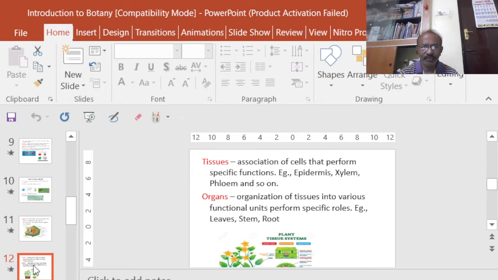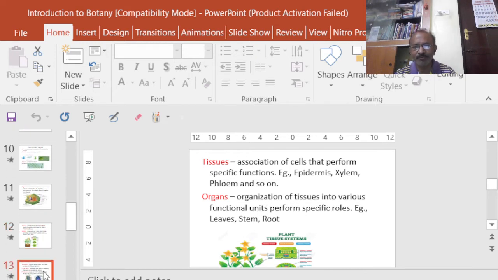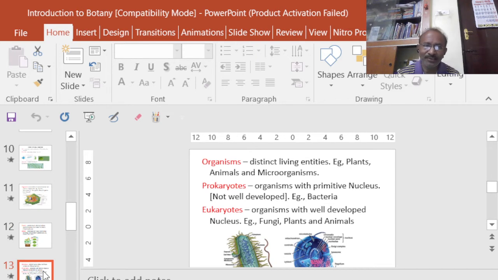But when we comprise all these, then we can consider it as an organ. Now it acts as an organ. So like that, the stem is also another organ, and the root is also considered as another organ in the case of plants. Then what is an organism?